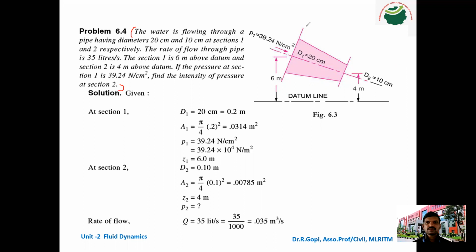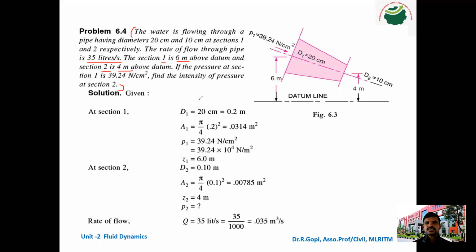This is the cutting section 1, so D1 is equal to 20 centimeter. This is the cutting section 2, D2 is equal to 10 centimeter. The rate of flow through the pipe is 35 liters per second. What is the other name of rate of flow? The other name is discharge. The discharge is 35 liters per second. Next, section 1 is 6 meter above the datum, and section 2 is 4 meter above the datum.